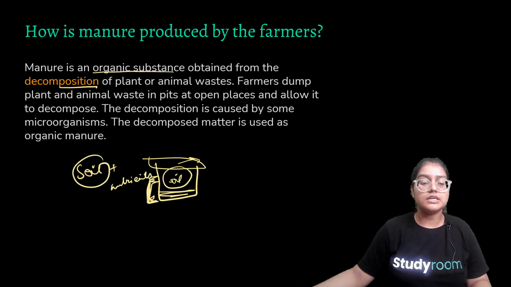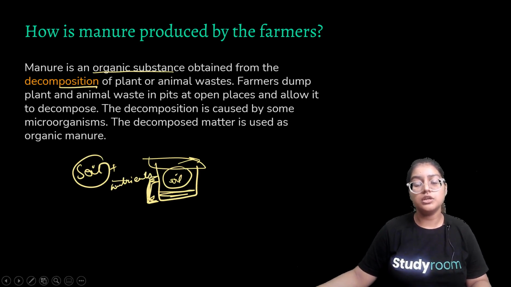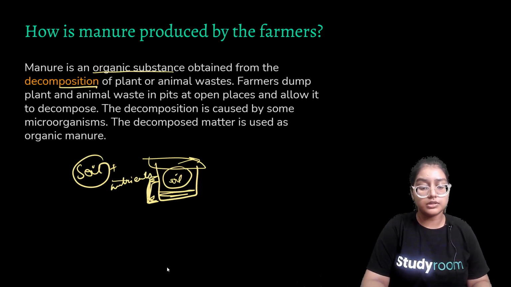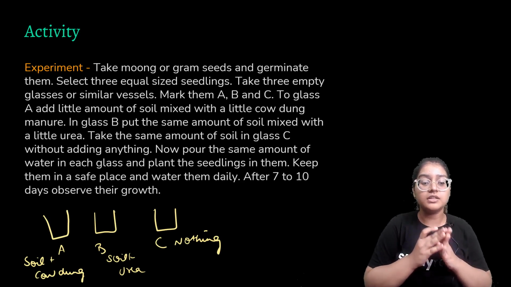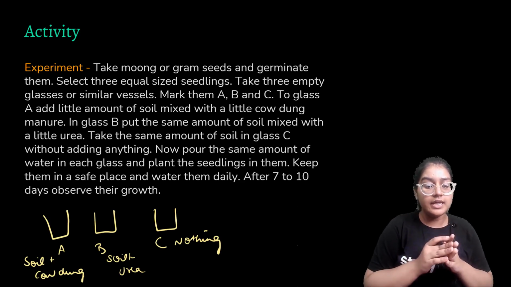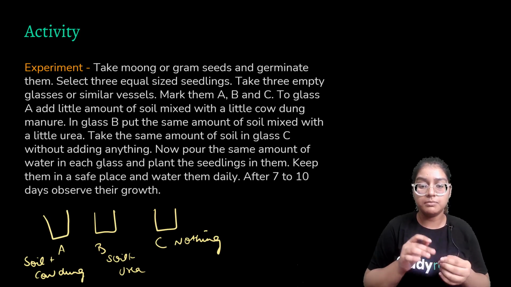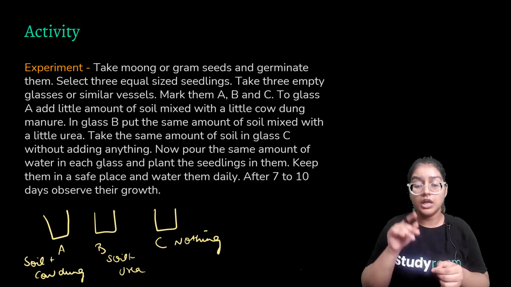So this is done by the process of decomposition or composting. Here is a small activity for you. You have to take 3 beakers A, B, C. In A beaker you have to include soil plus cow dung. In the B beaker you have to include soil plus urea, a little urea.